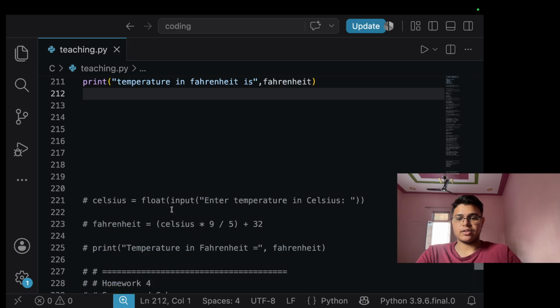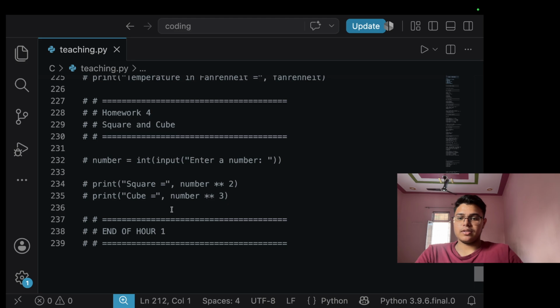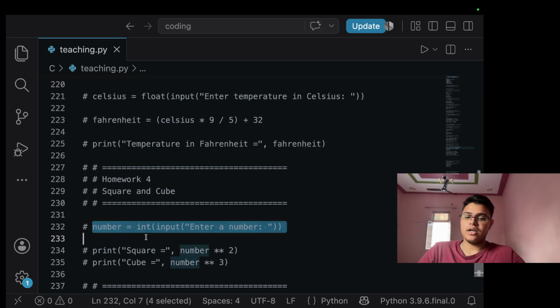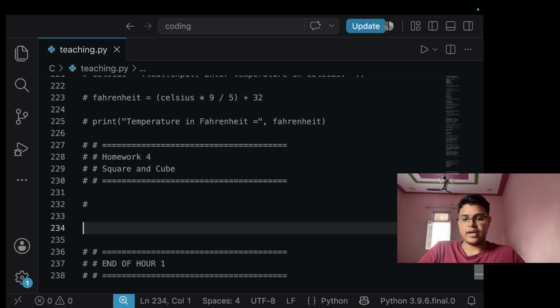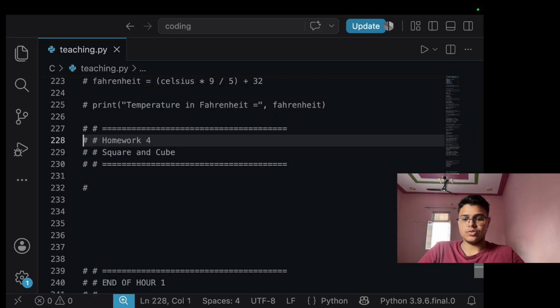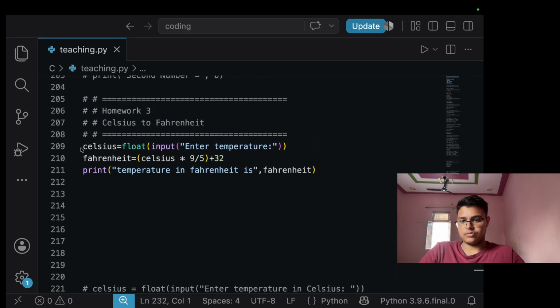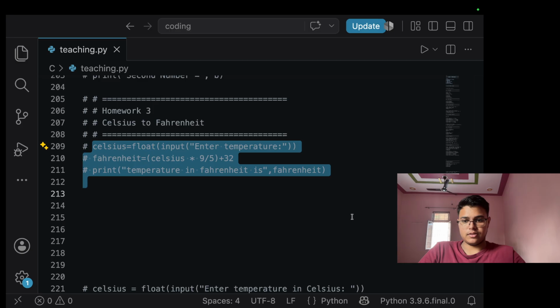Let's go to the next question now. It's our last question of our homework, the square and the cube. So what we have to do here is find the square and cube of a number. So you can just give it a try. Okay, I guess you pause the video and then try it.